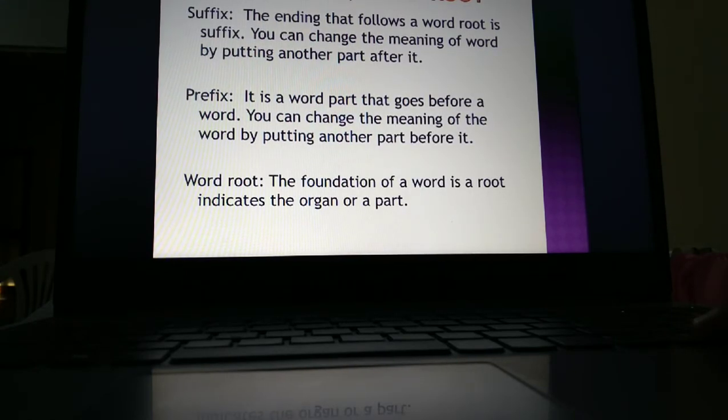Every word has a prefix, suffix and a word root. What is a suffix? The end that follows a word. If a word is there, the end part of the word is called the suffix. Prefix means pre, before; fix means fixation. So before the root word there will be some part put before it. The foundation of the word, the main word, is called the word root.